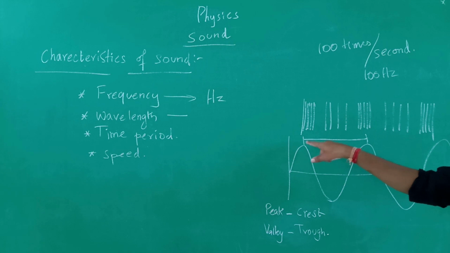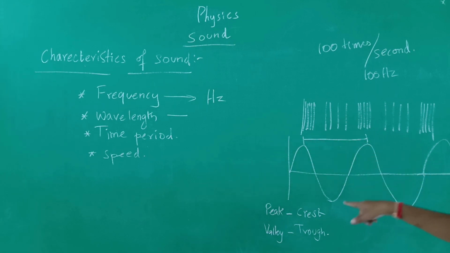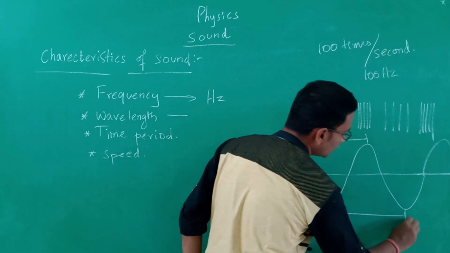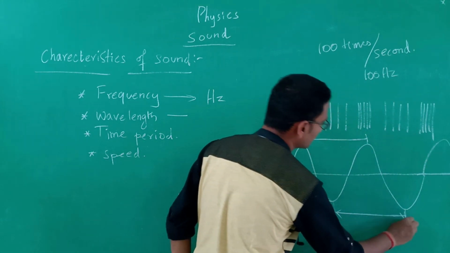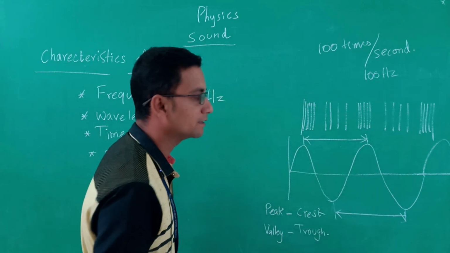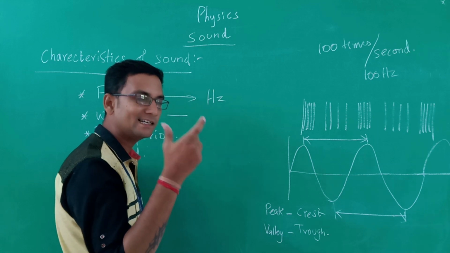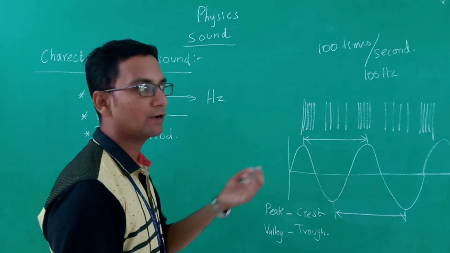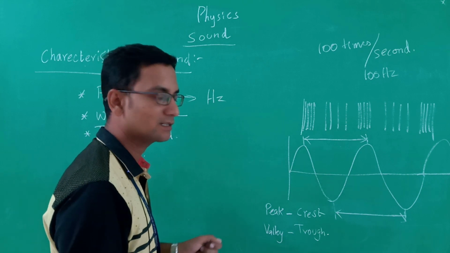The distance between the two consecutive crests or the two consecutive troughs, this particular distance will give you the wavelength, that is the length of a single wave. How can you catch a single wave and measure a distance?